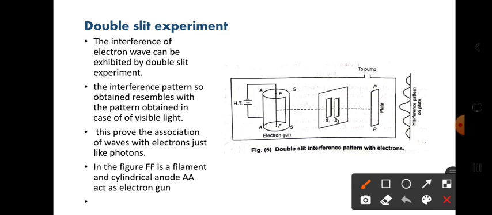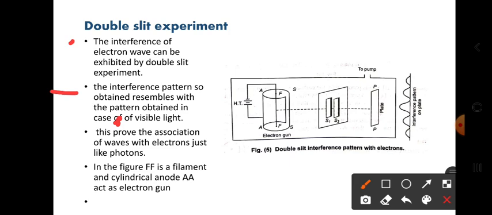Now see, first point, the interference of electron wave can be exhibited by the double slit experiment. Second point, the interference pattern so obtained resembles the pattern obtained in the case of visible light.